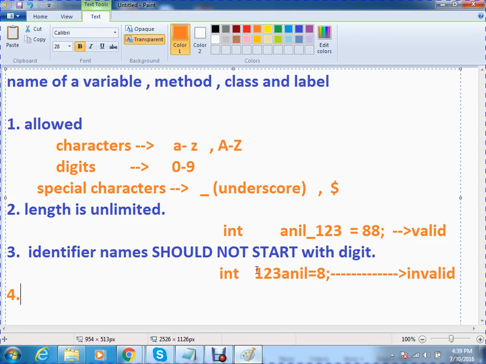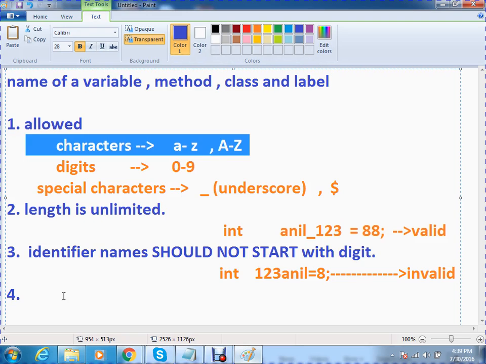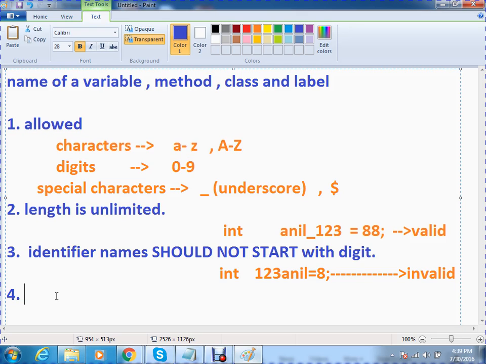Now, very important. You must concentrate. Observe first one. Allowed characters are small a to small z, capital A to capital Z. Allowed digits are 0 to 9. Allowed special characters are underscore and dollar. Coming to length, length is unlimited. An identifier name should not start with a digit. Now, just make sure.